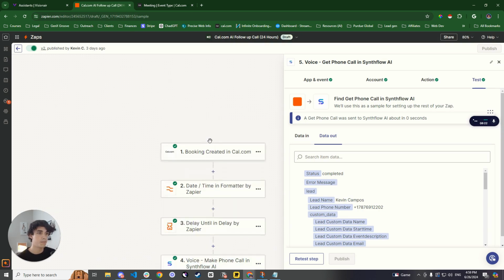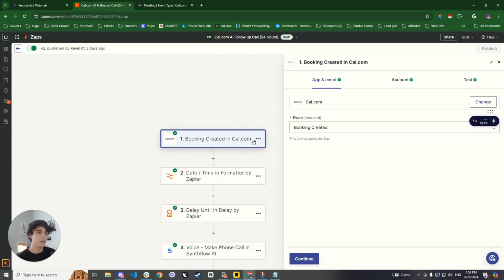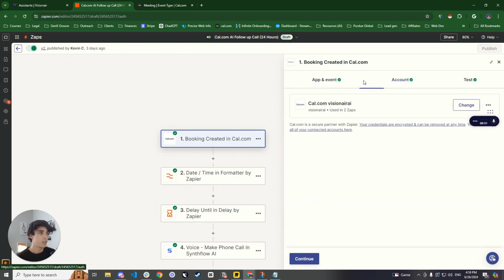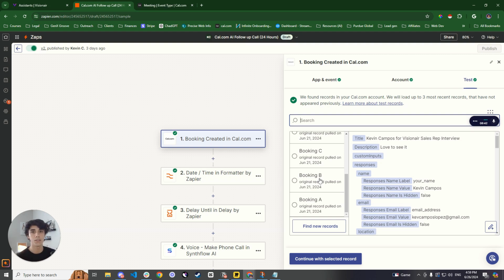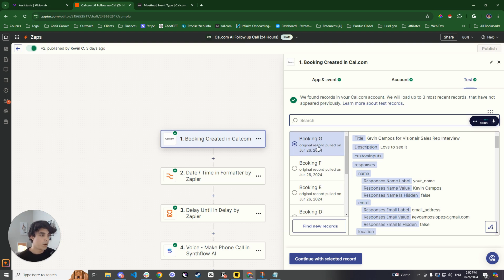You're going to want to hop back onto Zapier, and in the first section right here, you're going to look for cal.com as a trigger, and booking created would be your event. You're going to go to account, connect your account, and then from here, you will find records of everyone that books a meeting from all of the meetings that you have for cal.com. This means that you don't need to connect every single meeting individually. This just means that all of the meetings that get booked into your cal.com will receive a follow-up from this AI caller that we're setting up right now. So if that makes sense, we can go ahead and move on with this one right here.